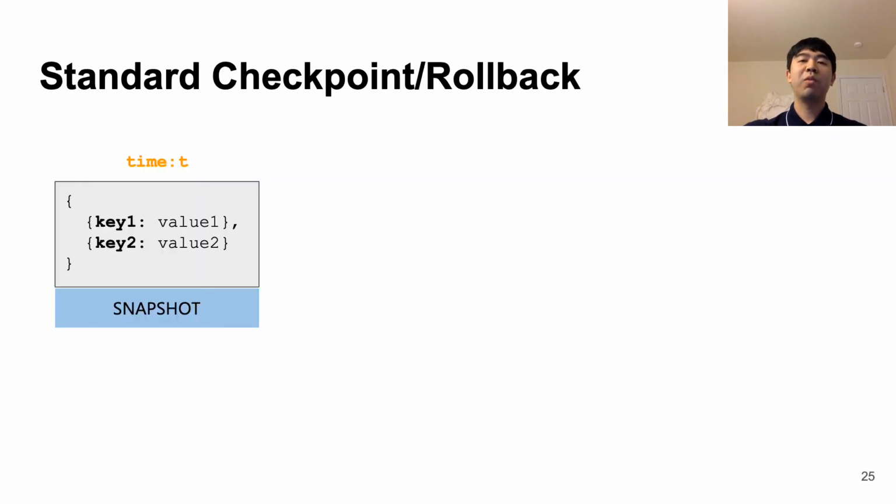Naturally, one might ask, why don't we just use standard checkpoint and rollback tools? However, existing checkpoint and rollback solutions have their own limitations. In this example, we can see a PM key value store with 2 key value pairs when our checkpoint system takes a snapshot.